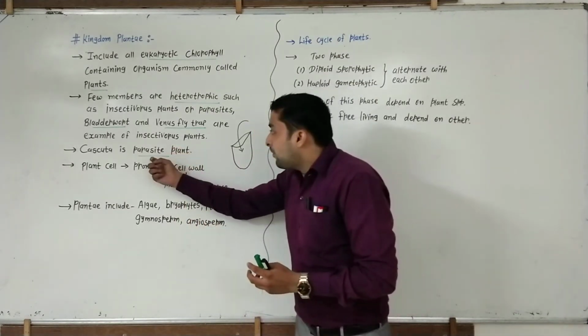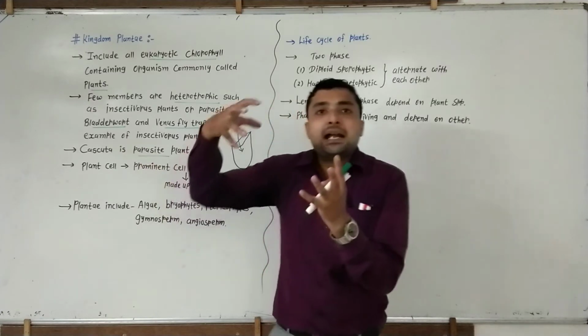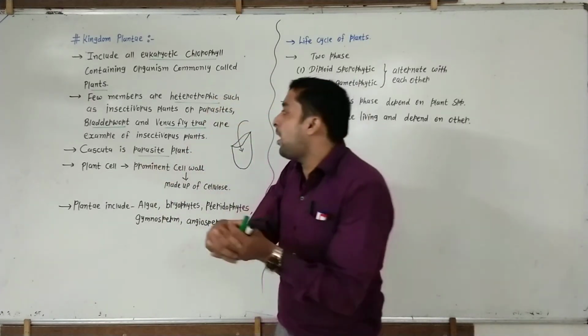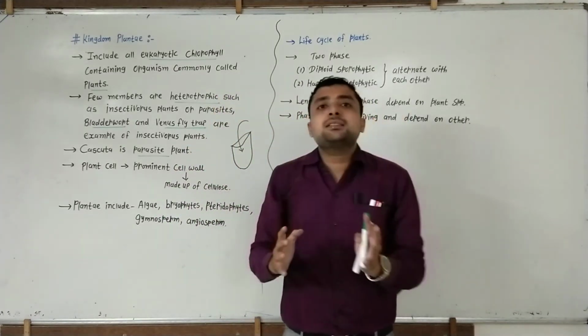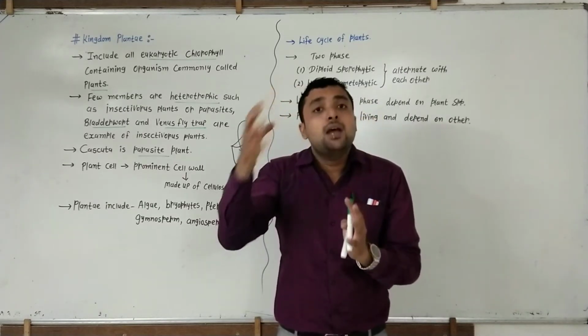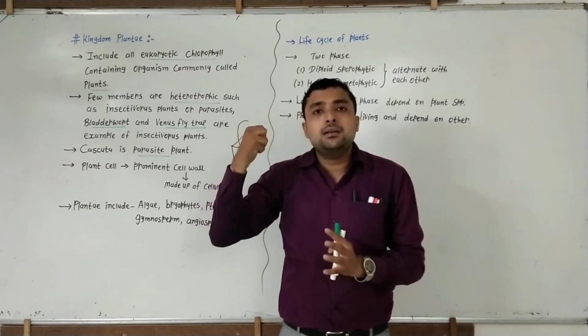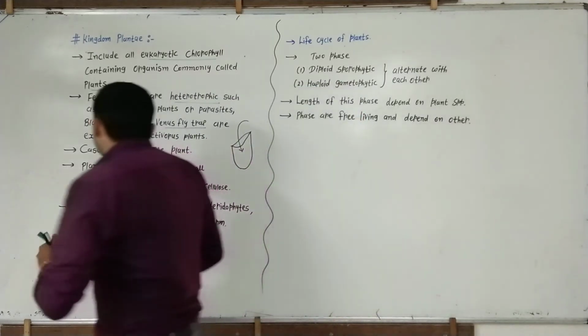Because the vascular bundle of the Cuscuta plant merges with the xylem and phloem of the host plant. So the host plant synthesizes food and absorbs water from the soil, and it is obtained ready-made by the Cuscuta plant.